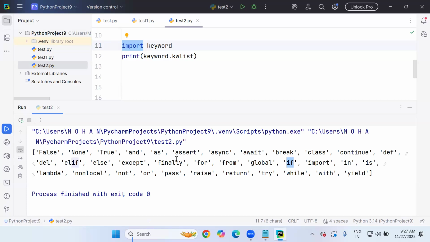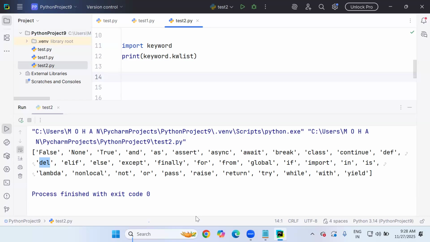Suppose def is a keyword; we can use it to define a function. You can't use it for any other purpose. If you want to delete any object in Python, the del keyword is there. So every keyword has a special purpose, and you have to use it for the same purpose. Keywords convey a proper message to the interpreter to do some task. For example, in this program test2.py, I am using the keyword import, so the Python interpreter can easily understand that the programmer is trying to import some library.